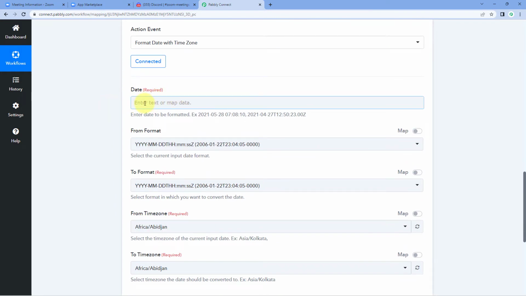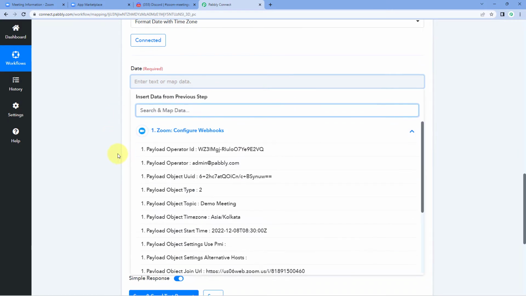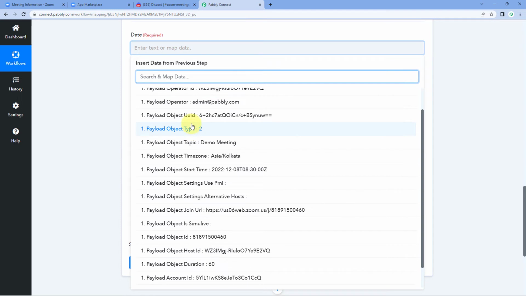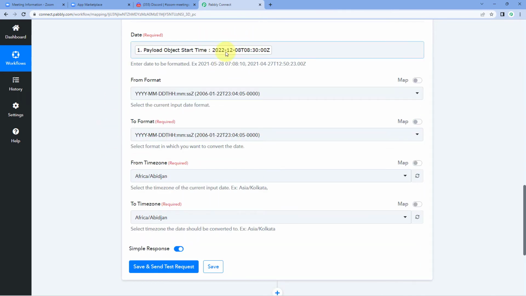And guys, the process of mapping is very simple. Simply click on this field and in the drop down below, you can see a list of all the responses which you have received from Zoom can be seen over here. And out of all of these responses, select the response of start time and it will be mapped over here.